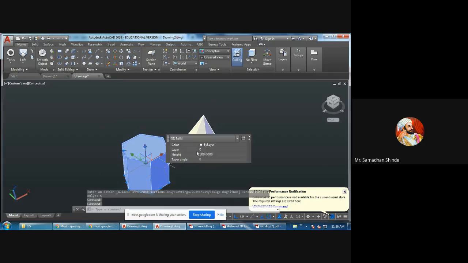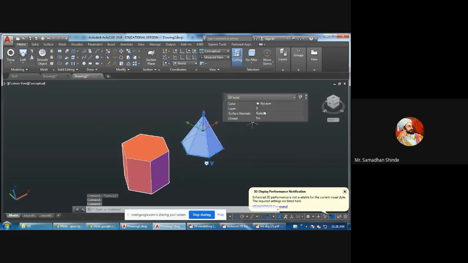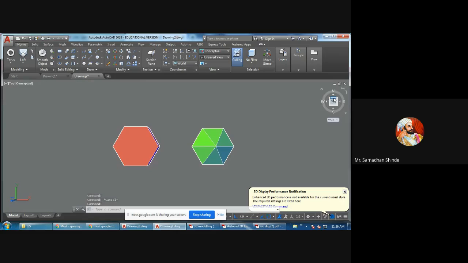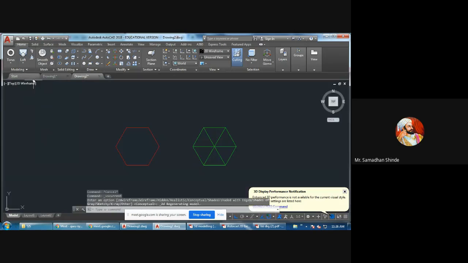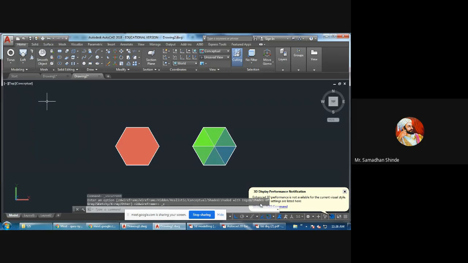Have you understood the difference? This is red, suppose, and this I will make green. So you can see the difference now. The first one is a hexagonal prism and the other one is a pyramid. You can see carefully how it is.